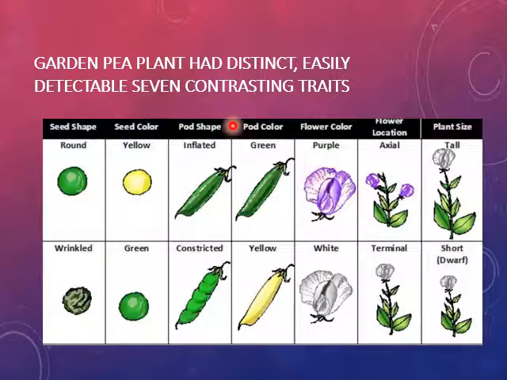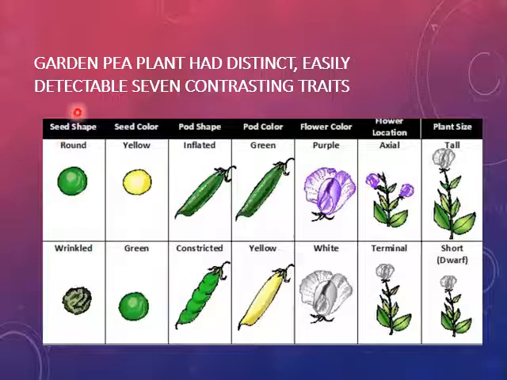And the very important reason why Mendel selected the garden pea as an experimental material is that the garden pea plant has seven distinct, easily detectable contrasting traits, which you can see in this table.